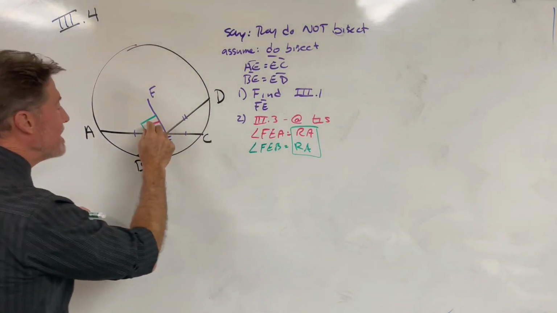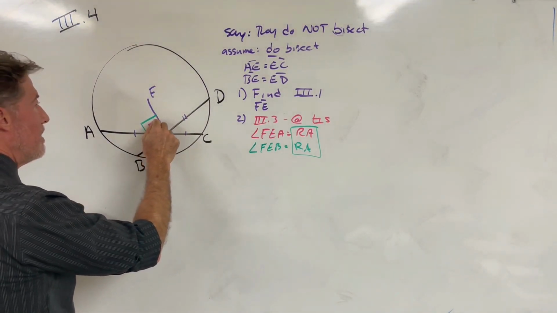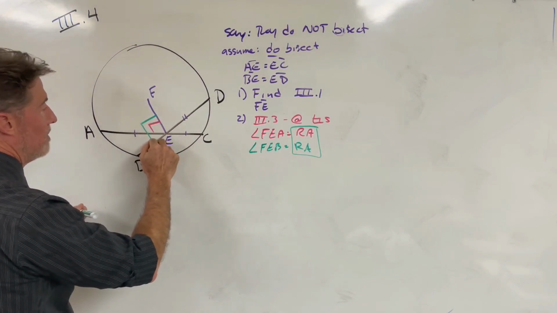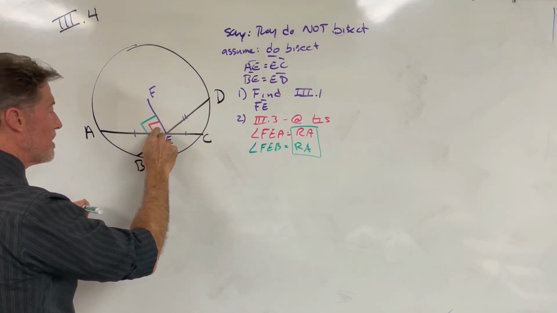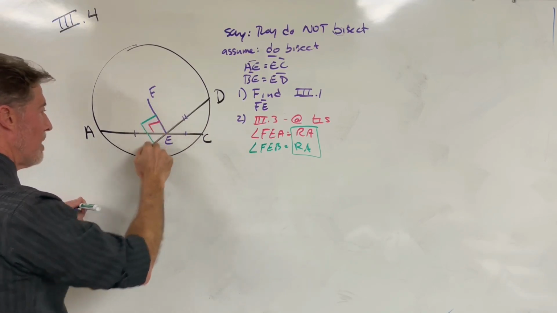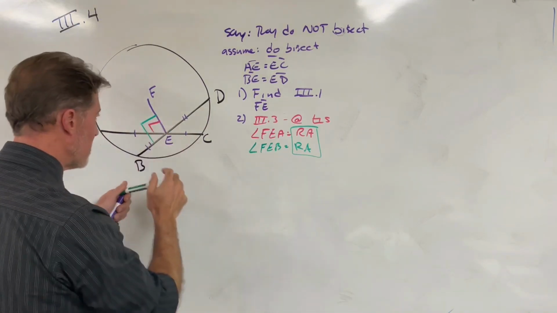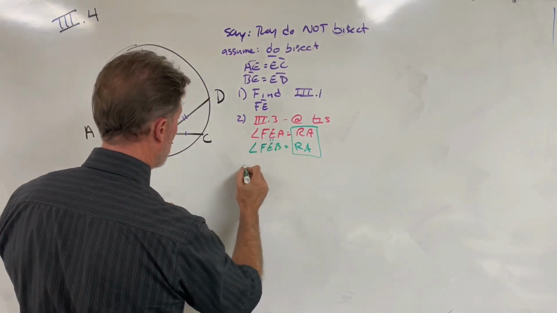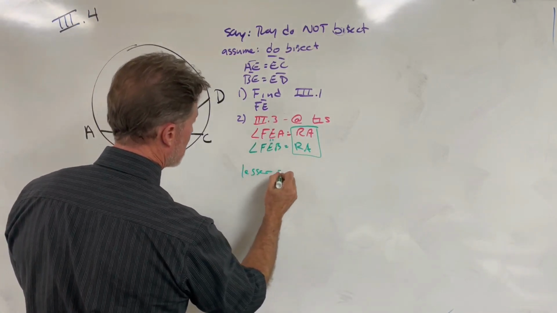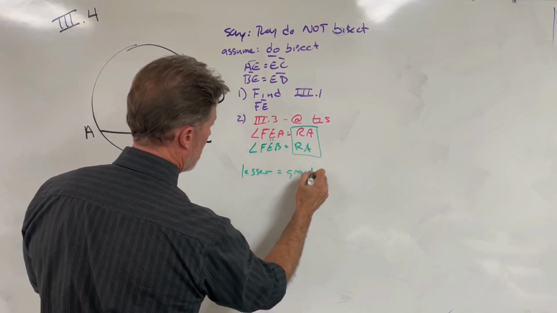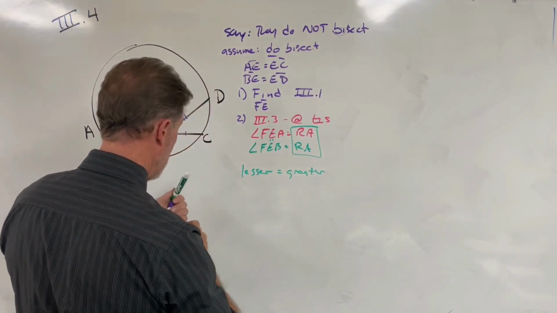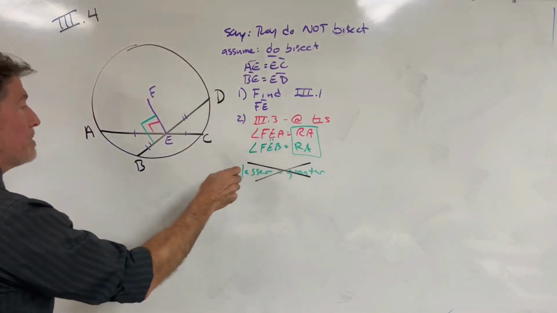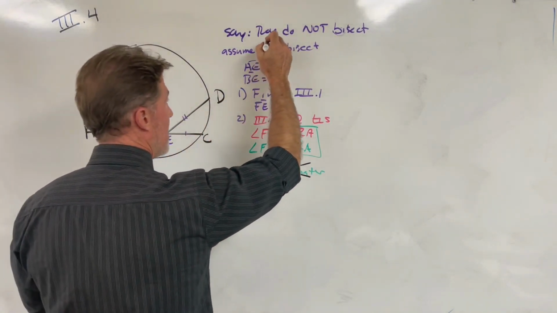But we can clearly see that the red angle is only a part of the green angle. So this is the lesser, and this is the greater. But what we're saying is that the lesser is equal to the greater. So we are claiming that the lesser is equal to the greater, which of course is an absurdity, an impossibility. Therefore, the assumption that gave rise to this must also be rejected.